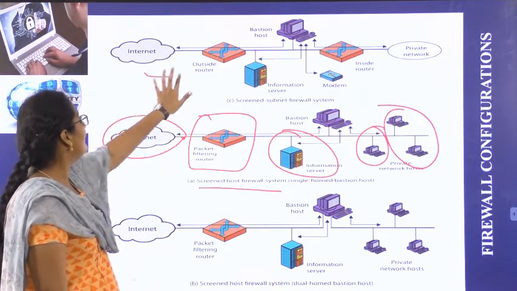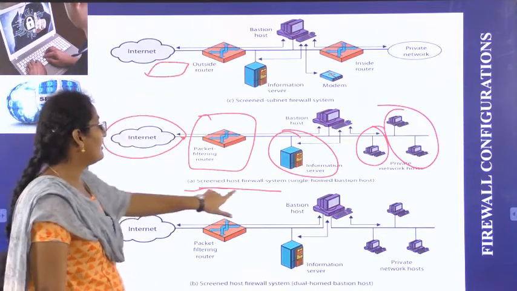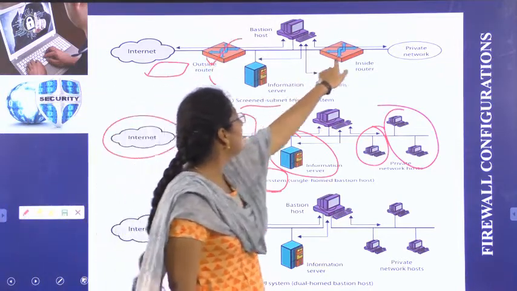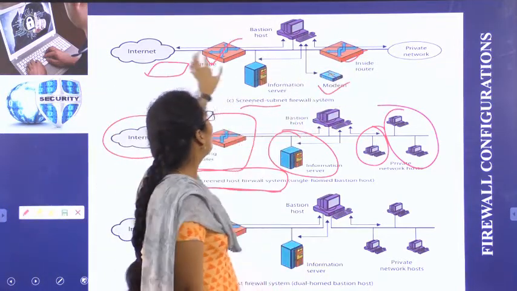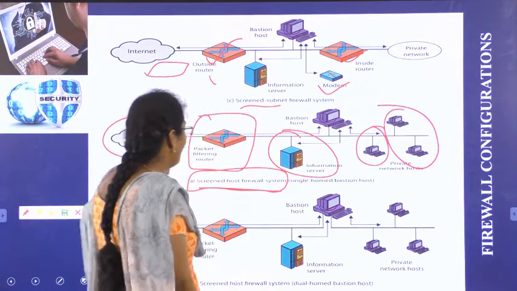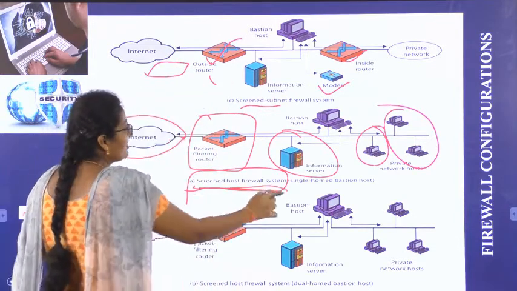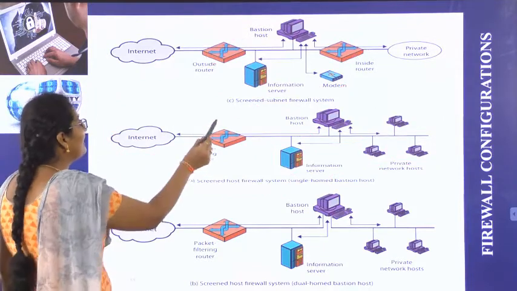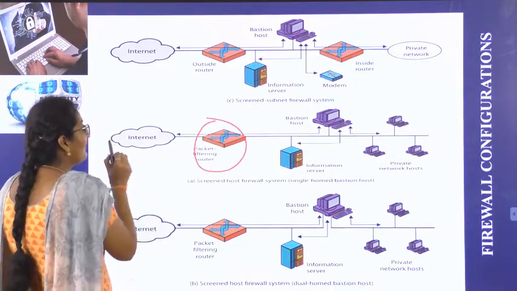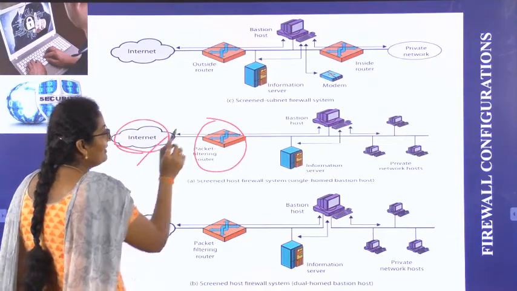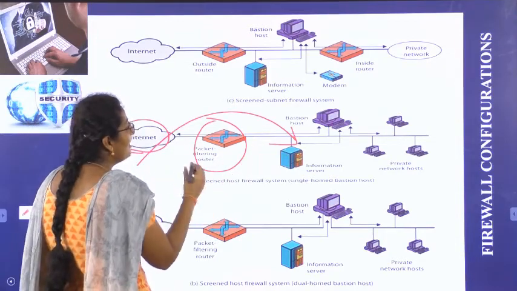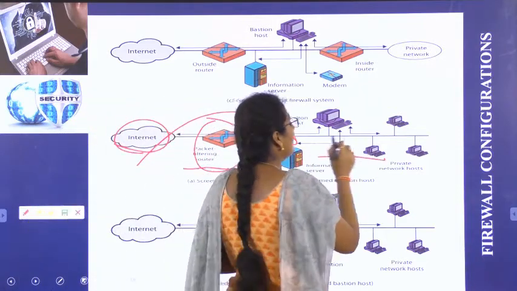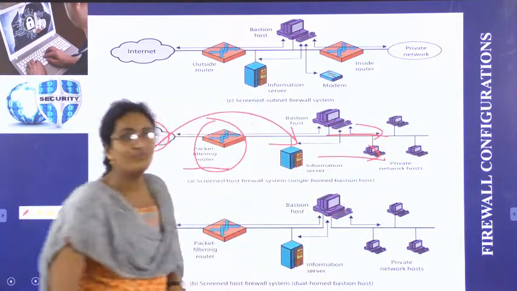So what is the difference between these two, subnet and screened host firewall? In the subnet we are using many routers, modems, and we are taking data from internet. In screened host firewall single home base station, we are using just one router, that is packet filtering router. From the internet itself, when we are getting data into base station or database, we are using packet filtering. Then we are transferring the same information to all the nodes in the base station.